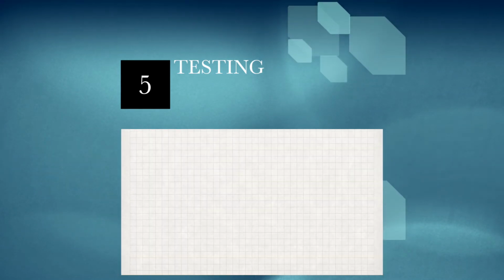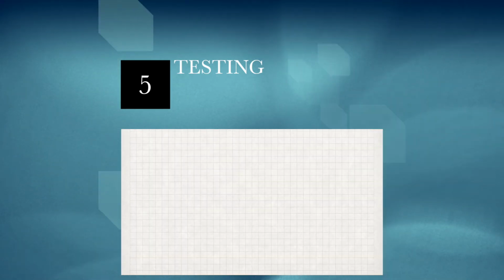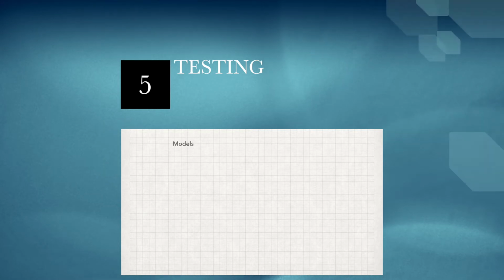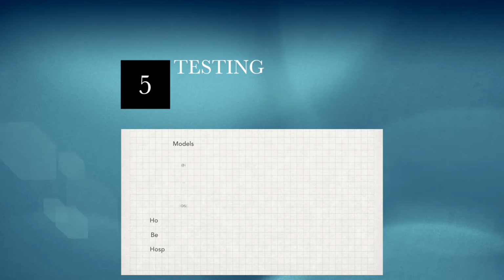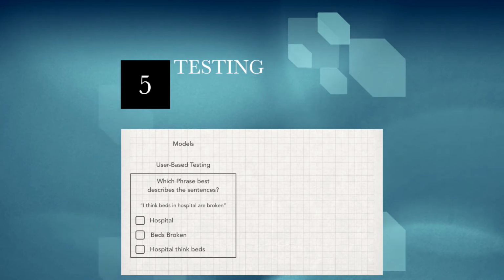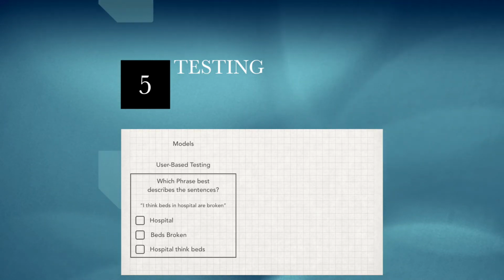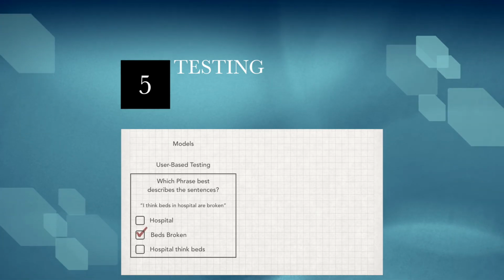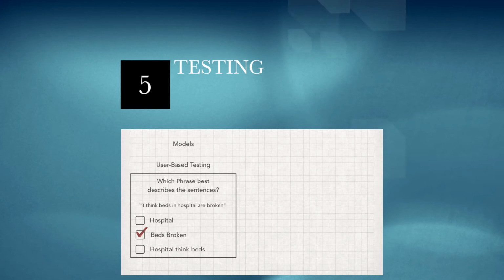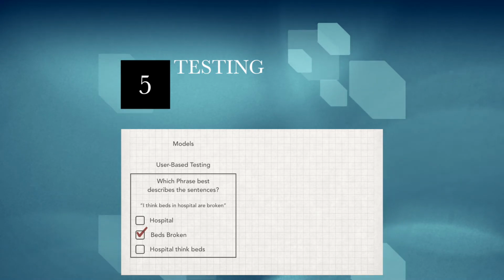When it comes to testing our solution, there are two main testable aspects. One of them is the models, and the other the API. To test the models, as the data is not labeled and it is a clustering problem, there's no effective quantitative way to test the accuracy of the models on real data. However, after these models are trained, we use them to predict a range of different phrases using different numbers of topics and words, and have users grade how well those phrases describe the original document.